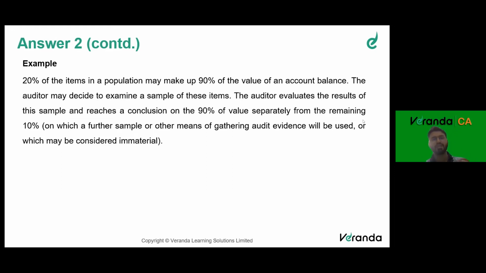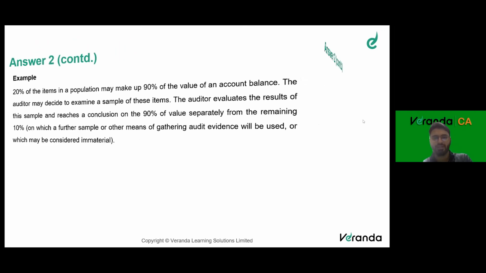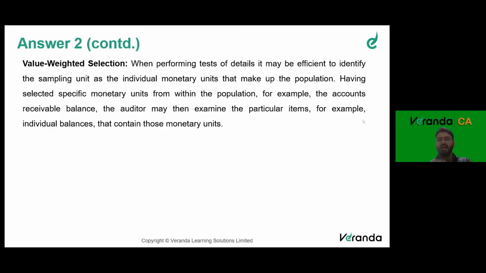20% of the items make up 90% of the population. Right? So we will take these 20% as samples and we will evaluate, rather than using that remaining 10%, because that may be immaterial. Now, the next is value weighted selection.